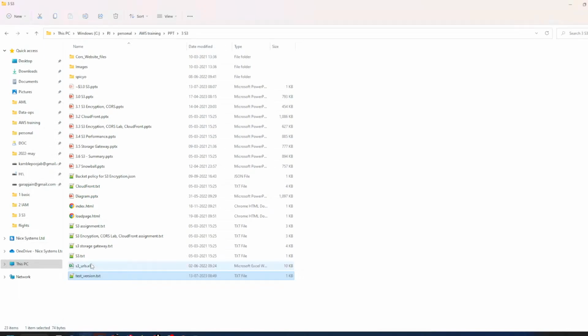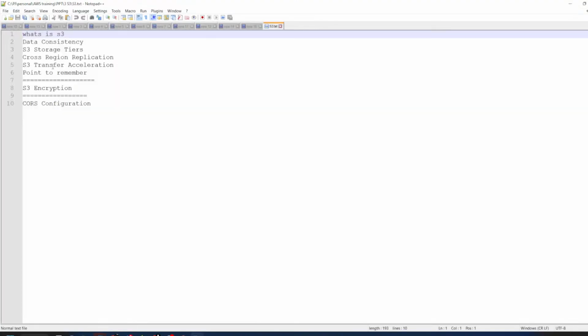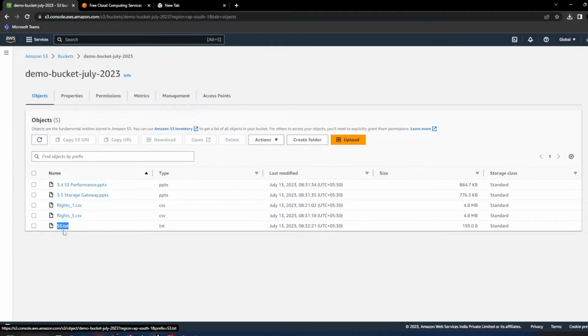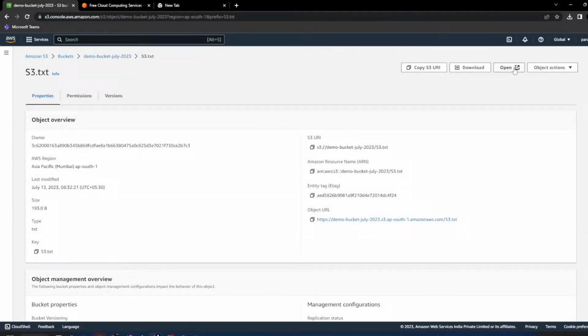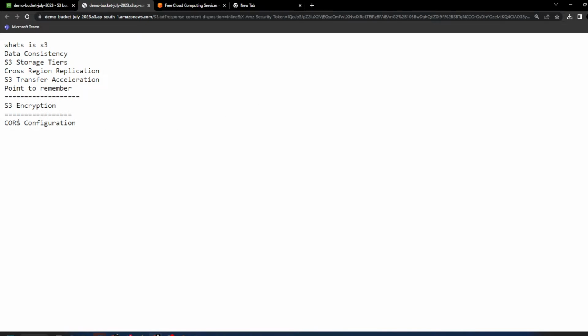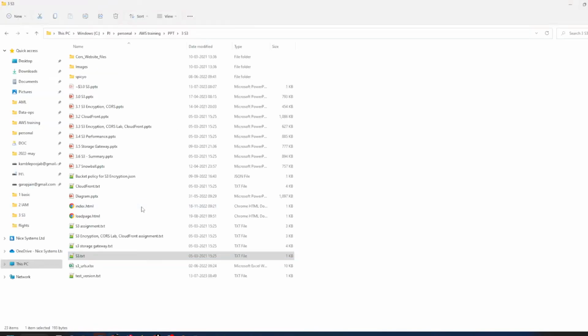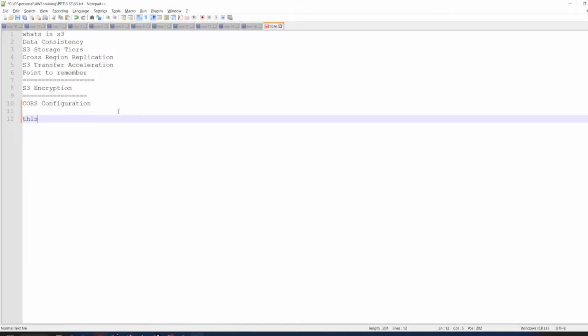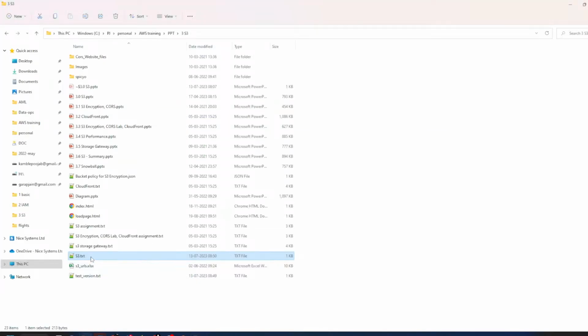So this is the S3 file, and in my local system you can see the same. Let's go to S3 and let me try to open the file. Yes, you can see the configuration in my local. Let's add a new line. This is a new line. Save this and upload the file again.